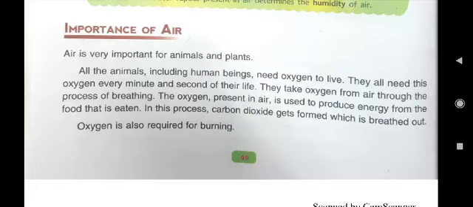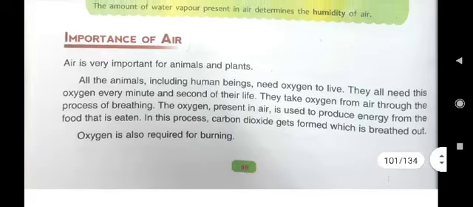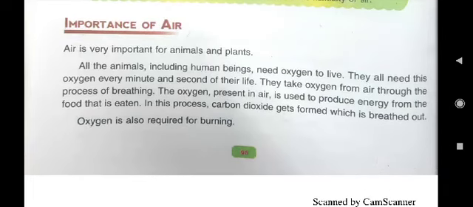E first question is, why is air necessary for animals? And the answer is written on page number 98. What we will write? All the animals need oxygen gas to live. They breathe in oxygen gas from atmosphere. That's why air is necessary for animals.